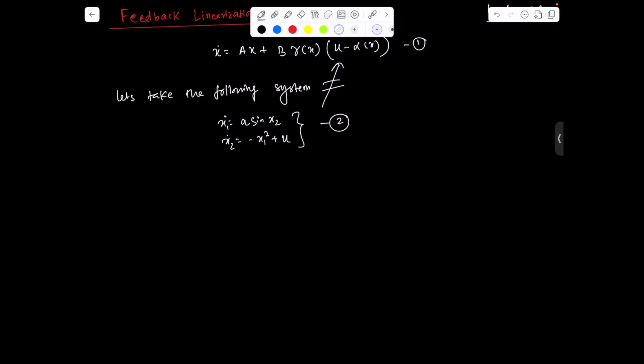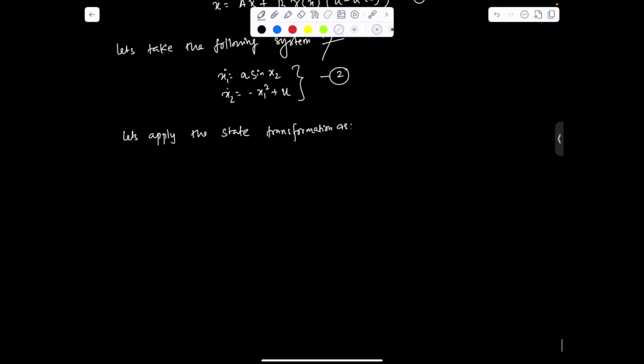If you consider the following state transformation, let us apply the state transformation. We are defining new variables z1 equal to x1 and z2 equal to a sine x2.